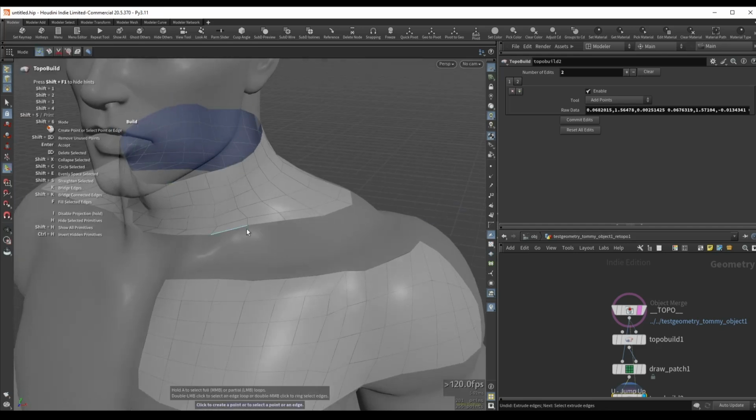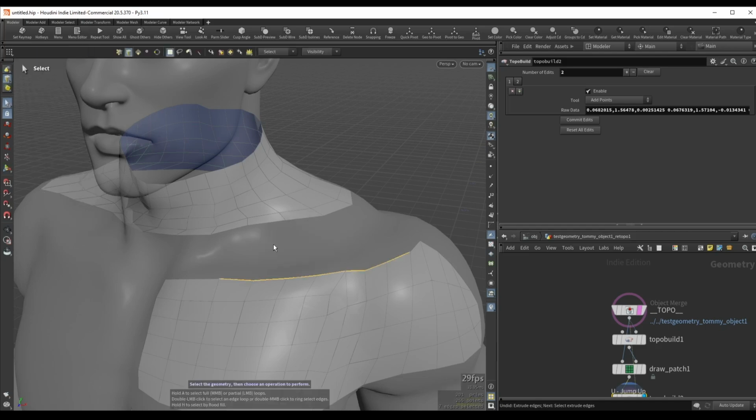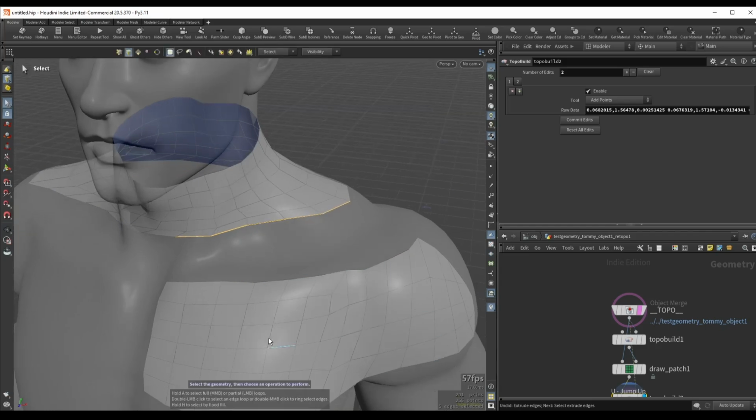So in this case, in order to create maybe a bridge between these edges here and these edges at the bottom, we can go out of the topo build mode. If I use the tilde hotkey and hover over edges, now I'm in edge mode, and we are no longer in this topo build mode. So now I can simply select the edges just like how I would do with any other mesh. And we can see here that we have 5 edges selected.